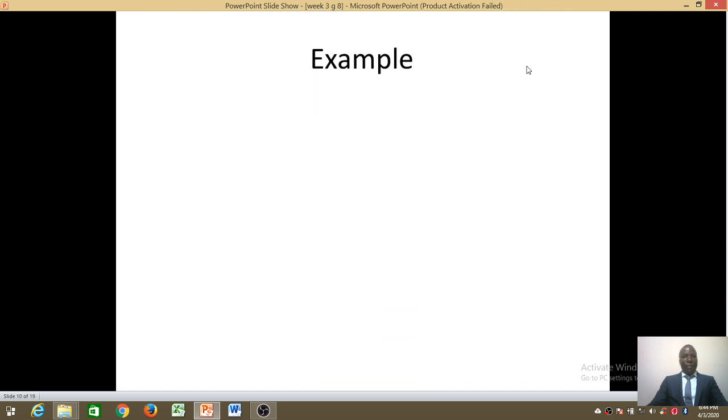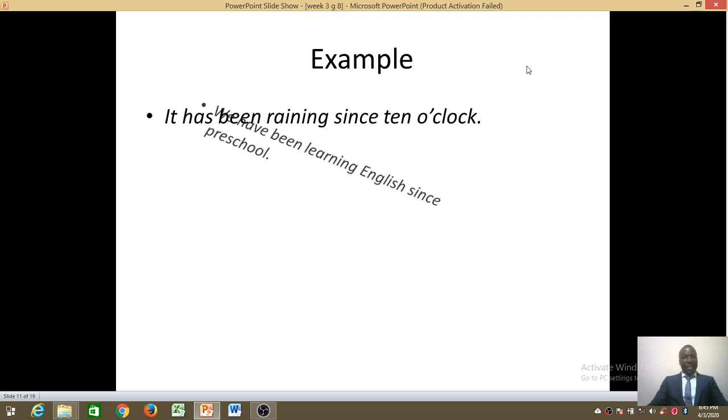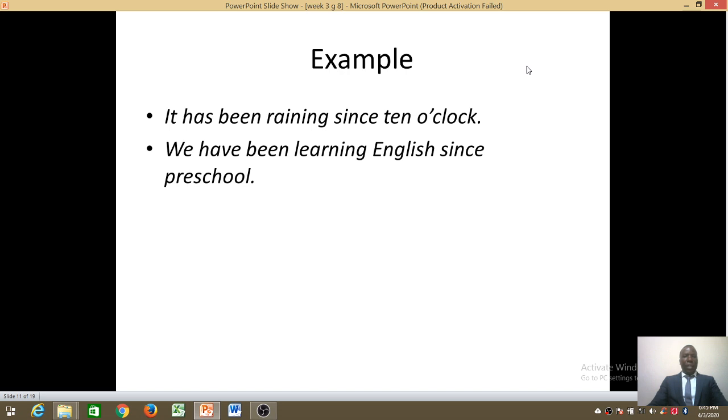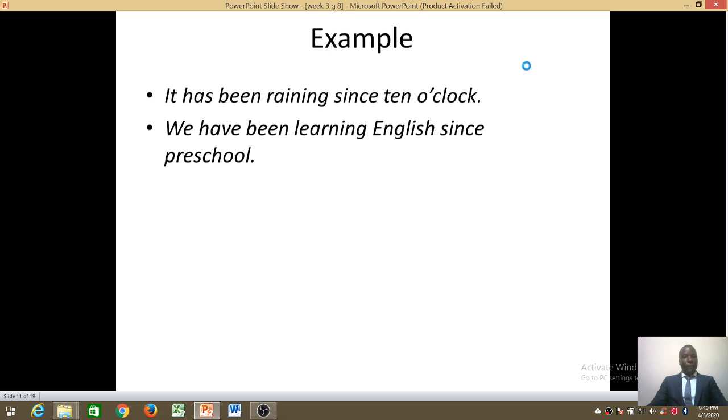An example. Look at the example. It has been raining since 10 o'clock. It's still raining now, but remember it started when? 10 o'clock. The exact time that it started. Next. We have been learning English since preschool. When did you start learning English? Since preschool. That's where it started.